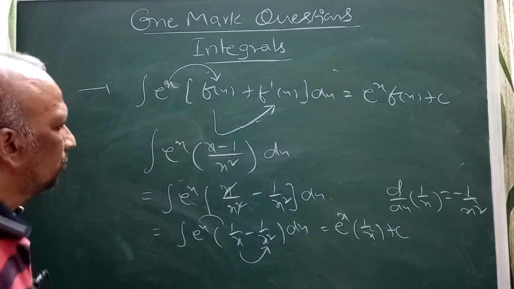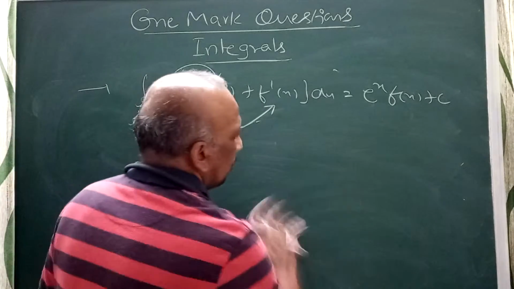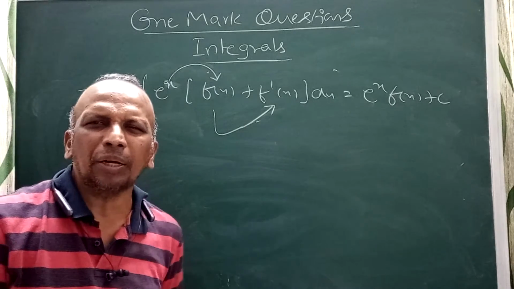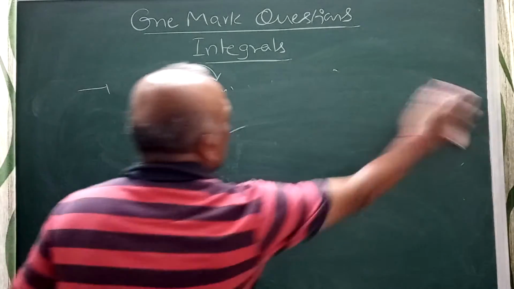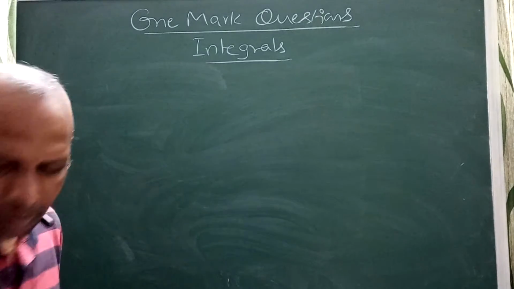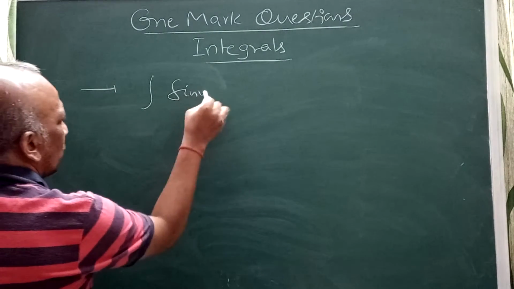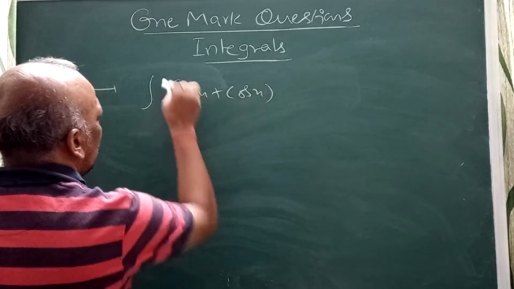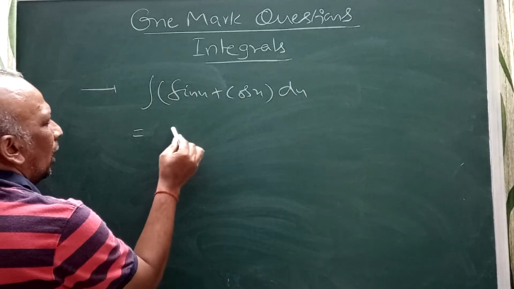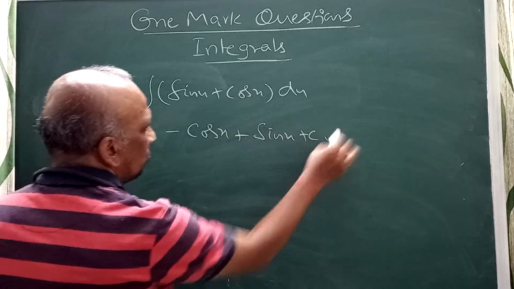Here is one more problem I can explain. Combinations of these questions will be direct, easy questions. I think you can write that I have cleared this. Now suppose a trigonometric question. In trigonometric functions, I can write integral of sin x plus cos x dx. If they ask this simple question, the answer is: the integral of sin x is minus cos x, and be careful, the integral of cos x is sin x, plus c.